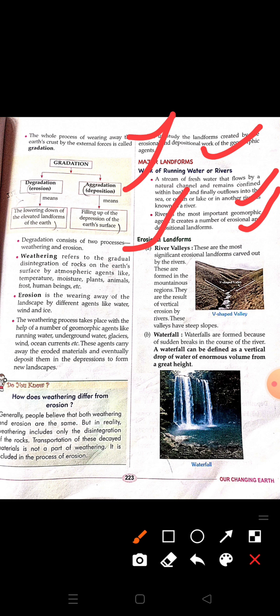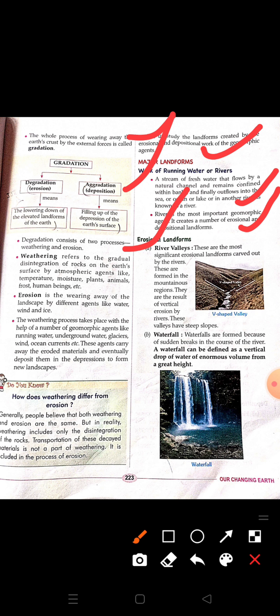So river valleys. River valleys are formed because of the erosional activity of the river. Our Silchar town is also a river valley, you know. These are the most significant erosional landforms carved out by the rivers. These are formed in the mountainous region. They are the result of vertical erosion by the rivers. This valley has steep slopes.